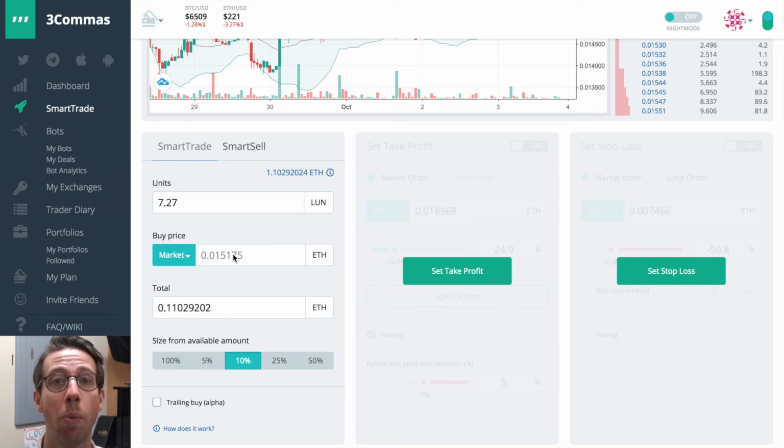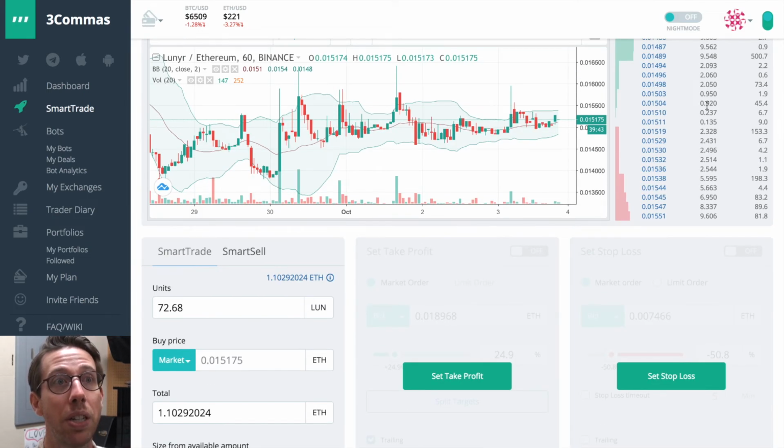Now, with that said, a market order does not always guarantee this price of entry. If you decide to do a market order and you have a large size, like one Ethereum might be a little bit large compared to what's here. So in this case, it would get filled right away at 1519, most likely, because of this chart and what I see here. Does that make sense?